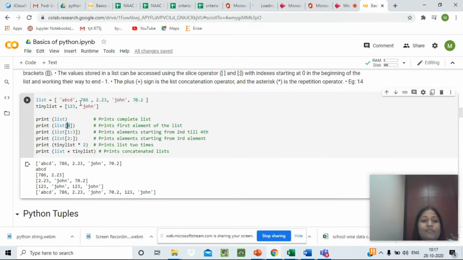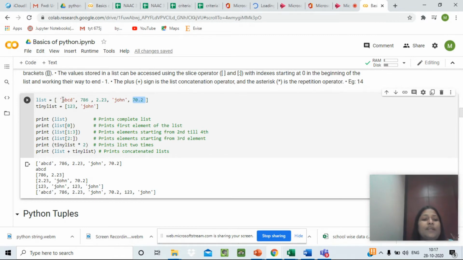Print list 0 will give you the first element of the list, which is ABCD, a string. So ABCD is the 0th element, first element is 786, second element is 2.23, third element is John and fourth element is 70.2.